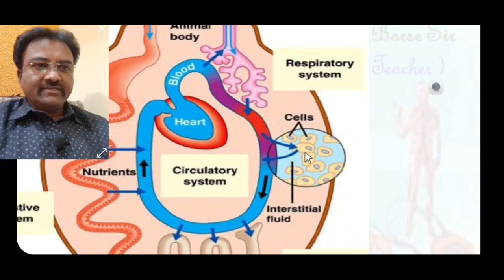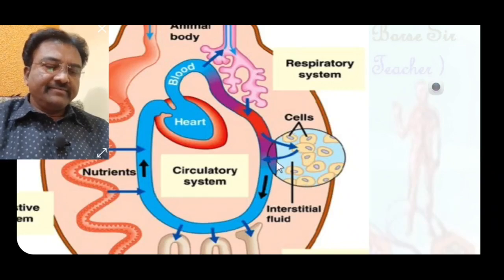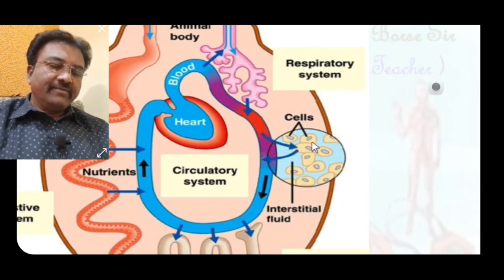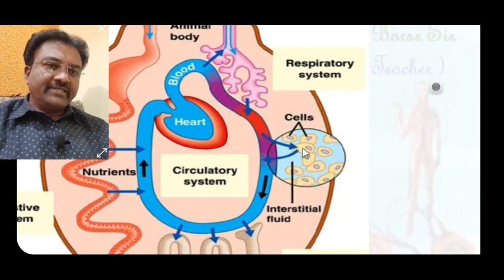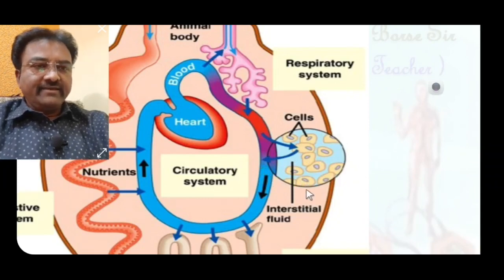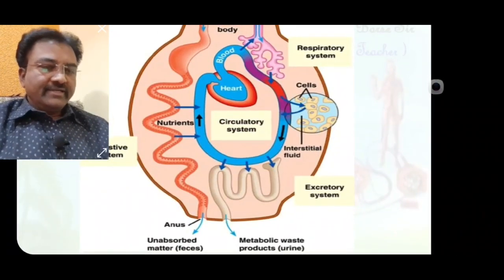This is the cell and the blood vessel. Here nutrients and oxygen transfer from blood to cell, while waste material present in the cell transfers from cell to blood. So transportation is seen between cell and blood. This is the excretory system.